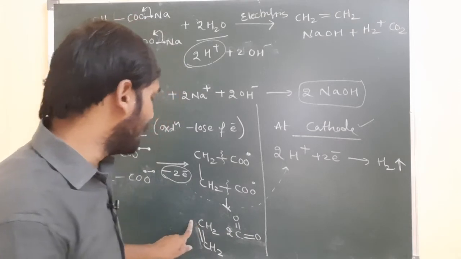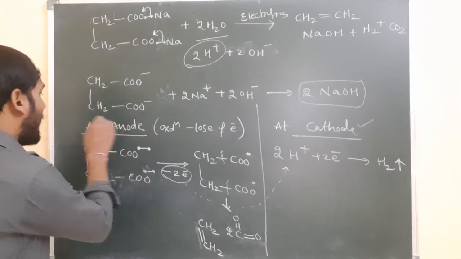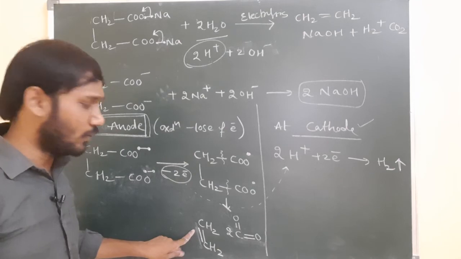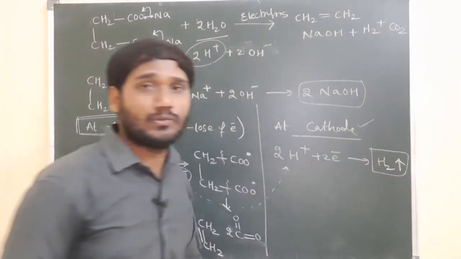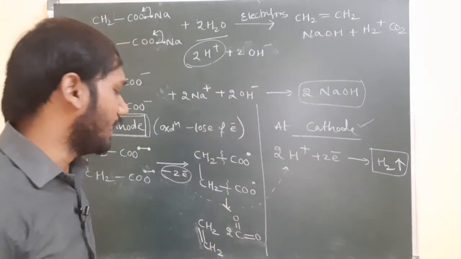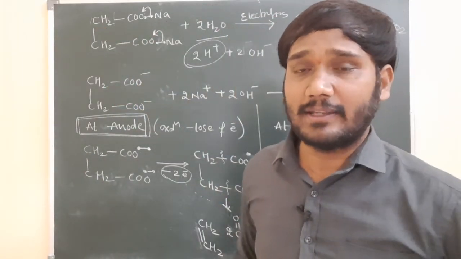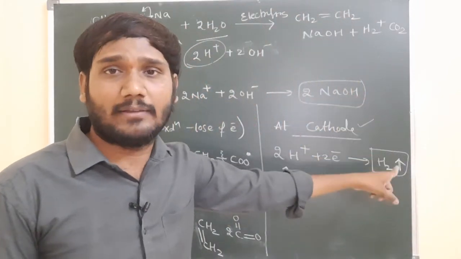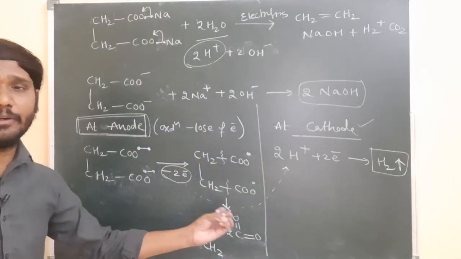So alkene formation is completed, carbon dioxide formation is completed, hydrogen formation is completed. At anode, what products form? Alkene is forming at anode and carbon dioxide also forms at anode, and at cathode, what is forming? Hydrogen gas is forming. So this is the complete mechanism. Which of the following substances is formed at cathode in the Kolbe electrolysis process? Alkenes and carbon dioxide form at the anode, while hydrogen gas forms at the cathode. So this is very, very important. The mechanism is clear, so better to take a screenshot.